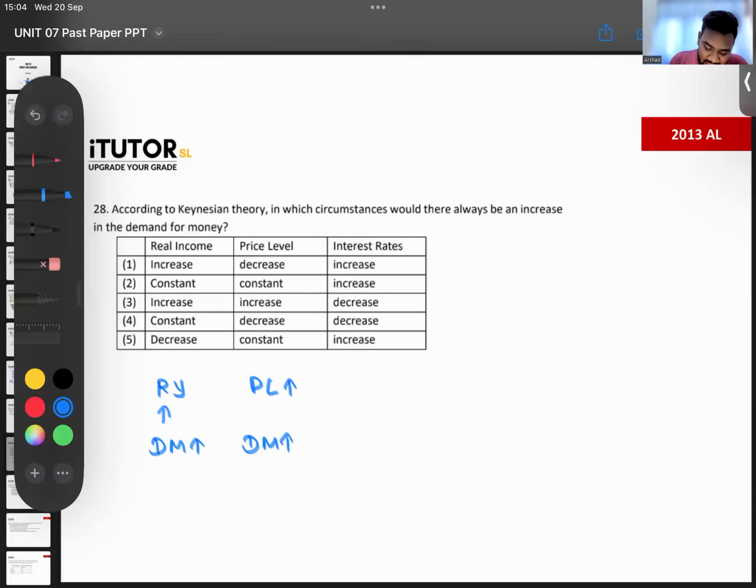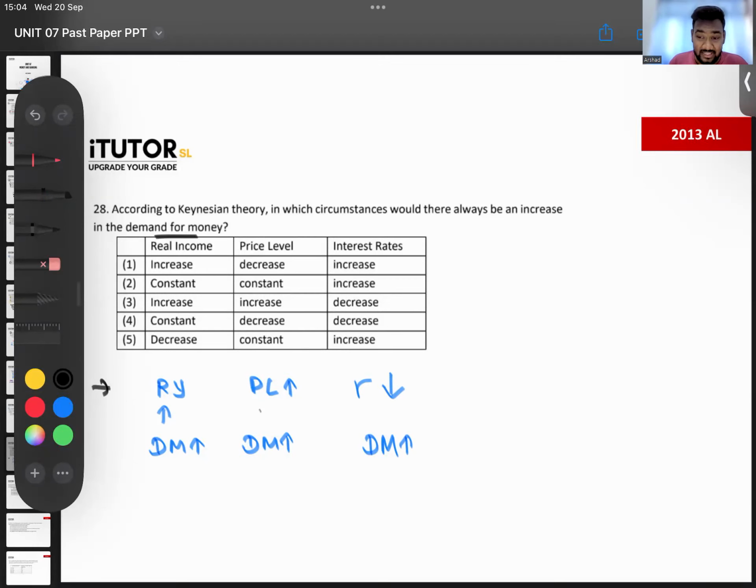Then what about interest rates? When will the demand for money increase? When the interest rates increase or decrease? When the interest rates decrease. So the question is asking, when will there be an increase in demand for money? So there will be an increase in the demand for money when real income increases, price increases, interest rates decrease.